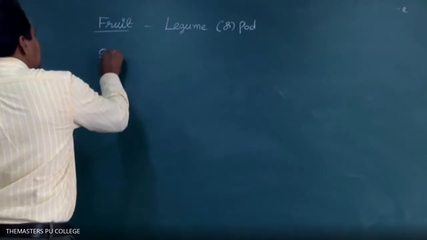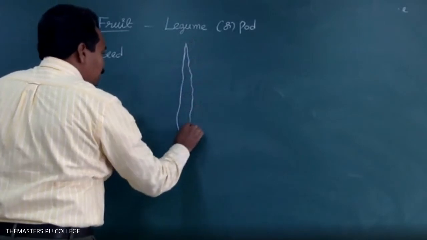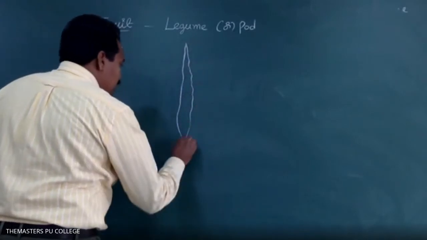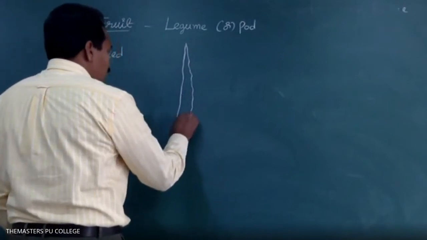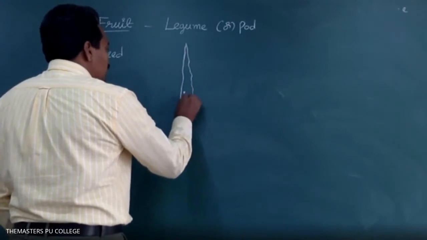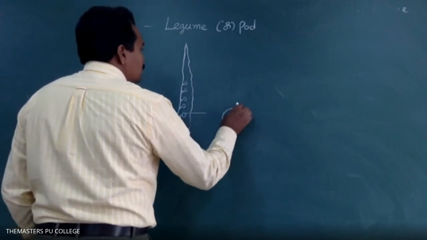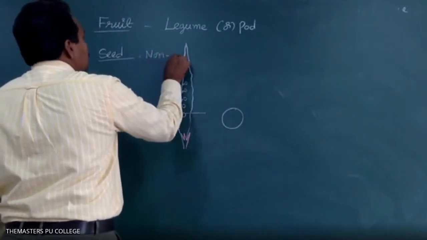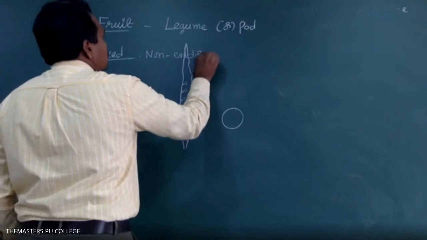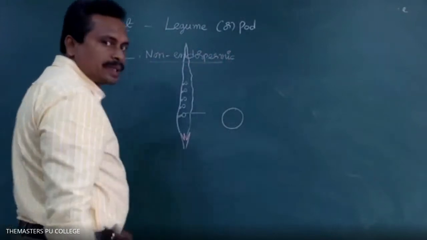One to many seeds are present in a fruit. The seeds are non-endospermic. Non-endospermic seeds.